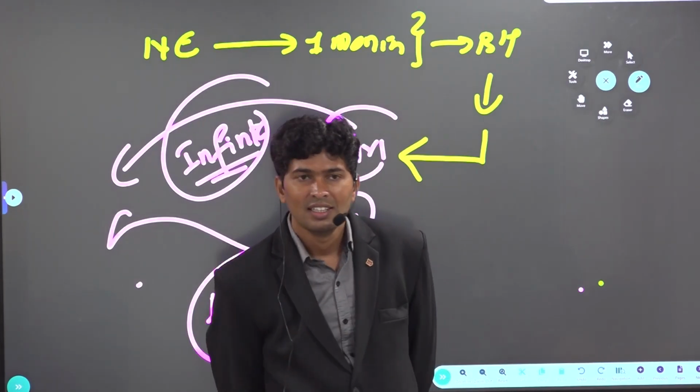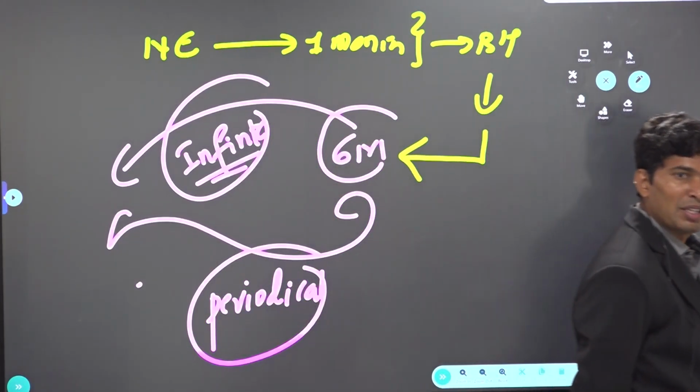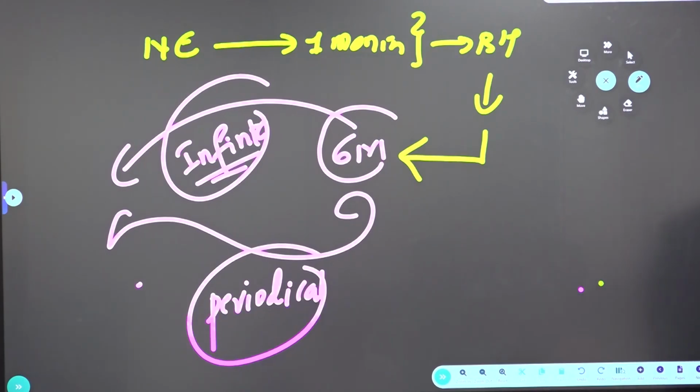That's the reason why written request from the cabinet is required. And the 6 months, you can continue for infinite period of time, but periodically for every 6 months, you have to take the approval. All these are to put a check and balance on national emergency.